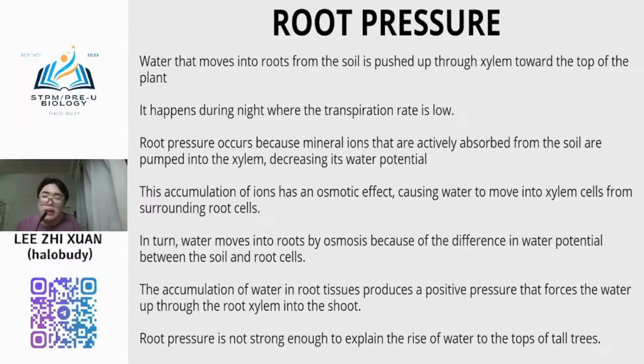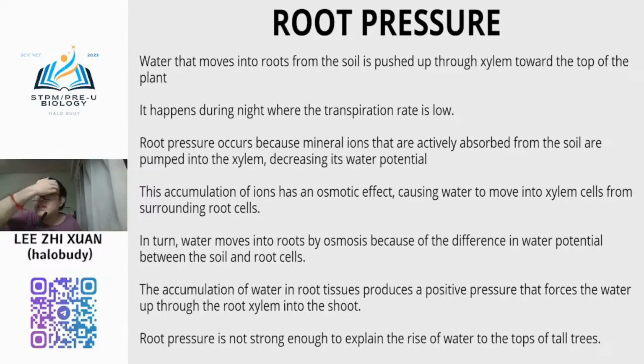Durian trees are very tall, right? Using root pressure to push the water up into the leaf is almost impossible because of gravitation. If there were no gravitation, it would be possible, but on Earth the water molecules are not easily pushed from the root into the shoot.